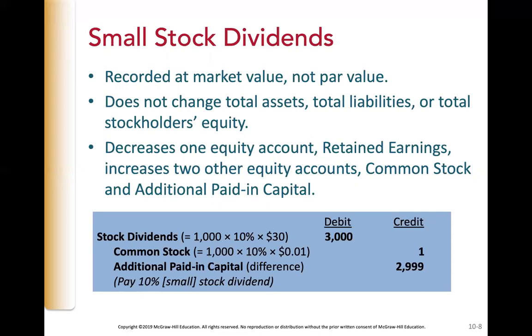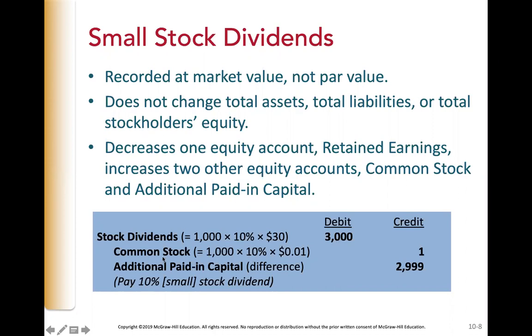Stock dividends. We debit the stock dividends for $3,000. The 1,000 shares outstanding each get a 10% dividend at $30 market value. So we debit it for $3,000.